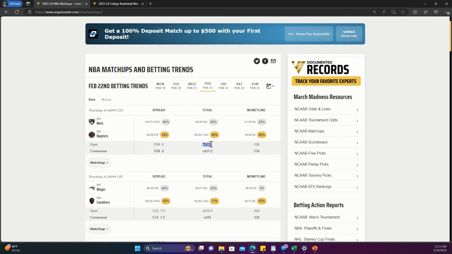The line opened up at over under 230.5. People liked the under more. And then the line moved up 1 point to 231.5. And that's going to make the under look so much more appealing. You can tell here that they want the public to go with this outcome, and the sharp bettors are going with the other outcome. Now, this doesn't mean every single pick is going to be a winner, but whenever you do see reverse line movement, it's always best to go with the sharp bettors. So for this game, I would go with the over.